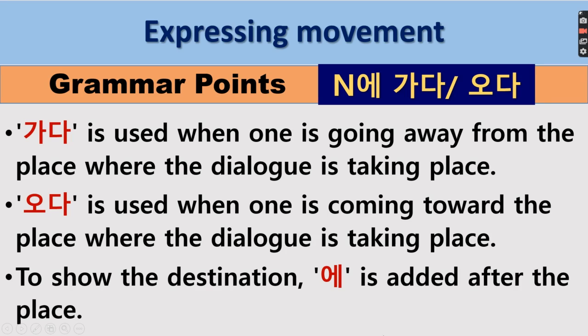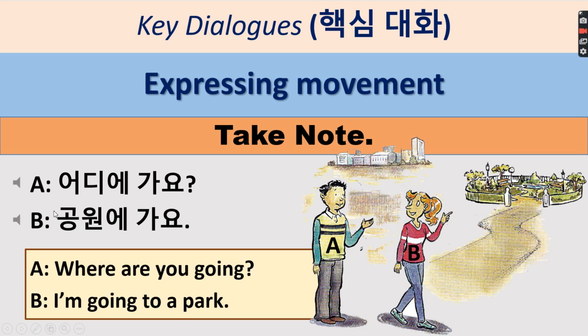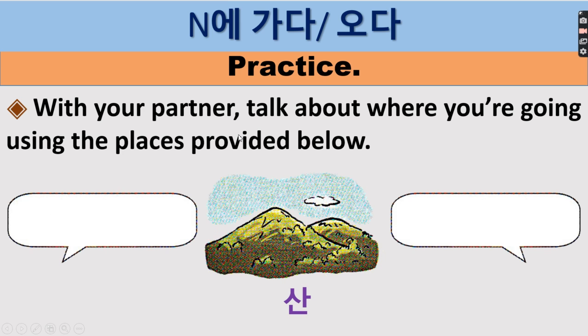To show the destination, 에 is added after the place. This is a place marker or place particle, and it means that is your destination. So you have to add it, just like earlier when we said if we go to the park, 공원에 가요. Now let's try to move forward with your partner, or maybe a sibling, or you can just do it by yourself, since we can't do it by pair in a face-to-face class. Let's try to do this activity. Talk about where you're going using the place provided below.